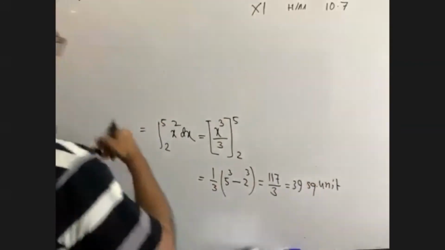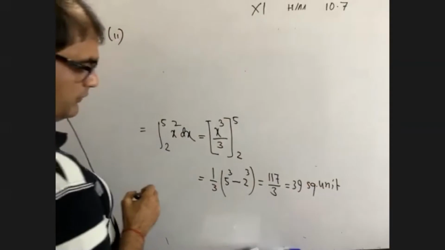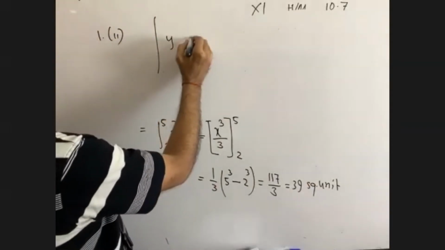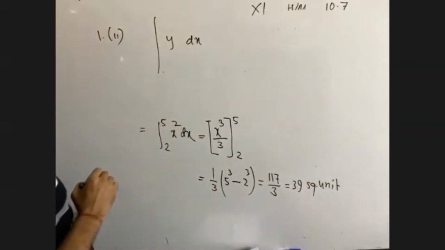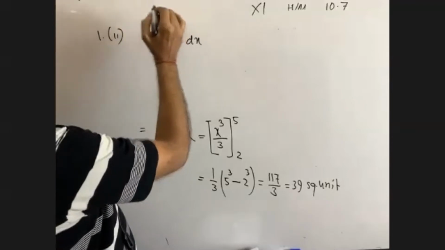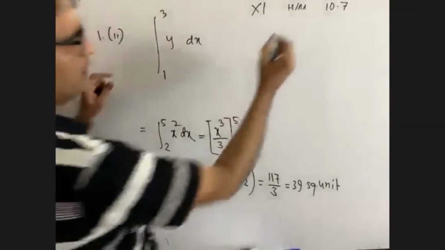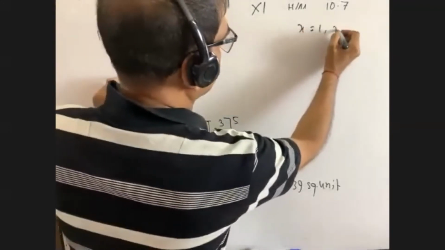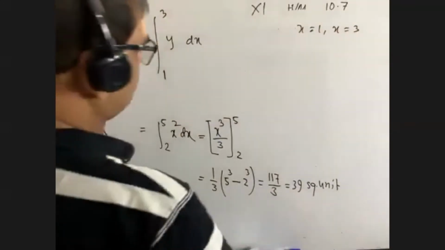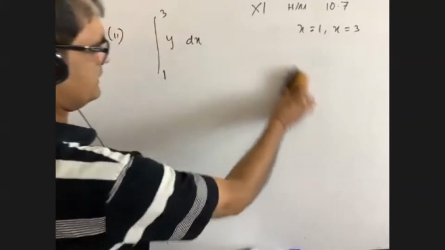Okay. Suppose it is given question number 1, 2. What is given? You see, it is y dx. Question number 1, 2. And values of x are 1, 3. Talk to me, all of you. You see, it is given in the question that x equals to 1, x equals to 3. In the question, it is given the values are 1 and 3.